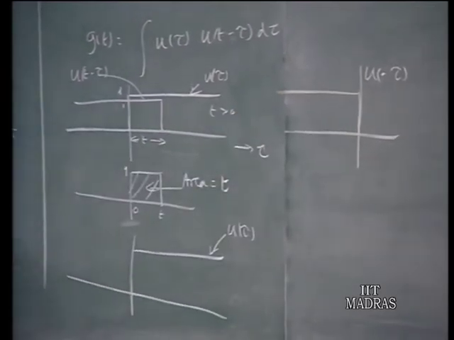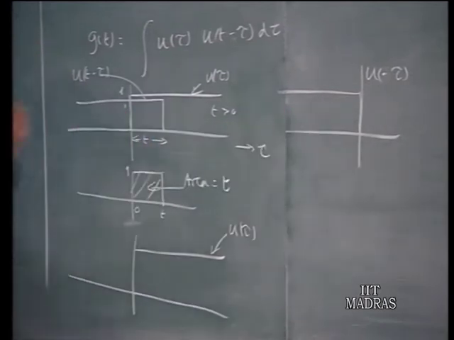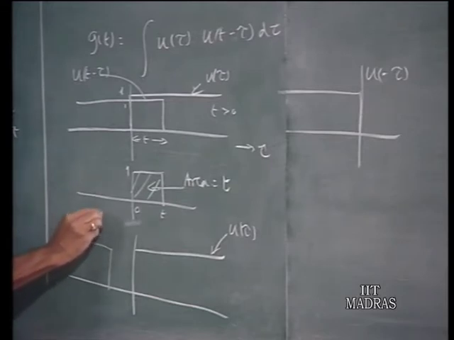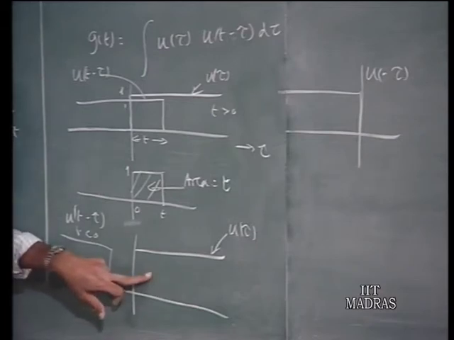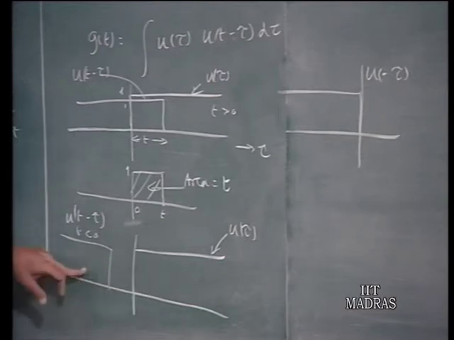For negative t, you shift it in the other direction. Therefore, you have a curve like this, that will be u t minus tau for t less than 0. So, when you make the product of these two curves, it will be 0 because when this is non-zero, the other is 0. Therefore, the product is 0.